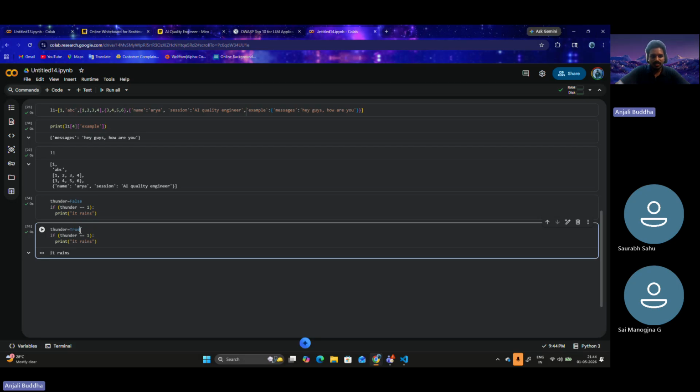Why? Because thunder is true here. I said true is equal to 1, so 1 and 1 got compared. 1 is equal to 1, mathematically correct. That's why this became a true condition. As you can see here, true is shown. Since this became a true condition, the condition passed, it didn't fail. That's why this print statement ran.